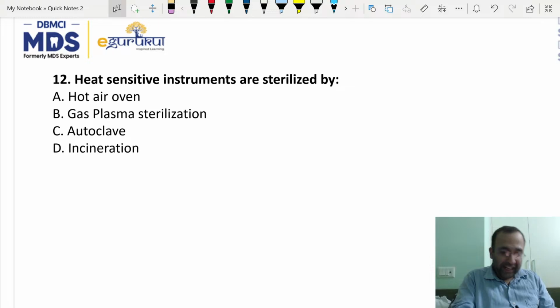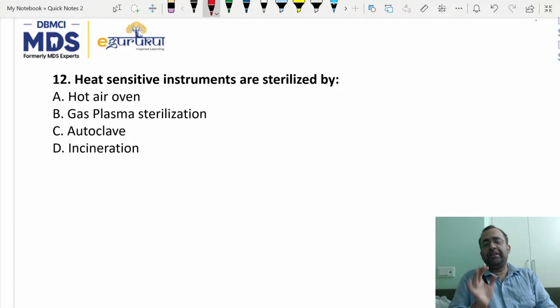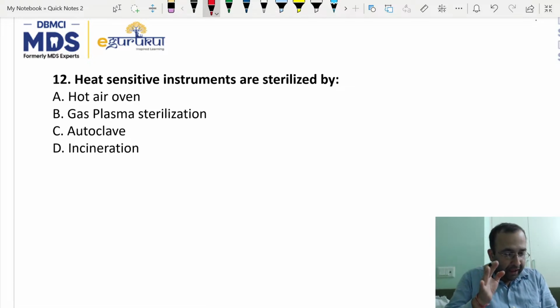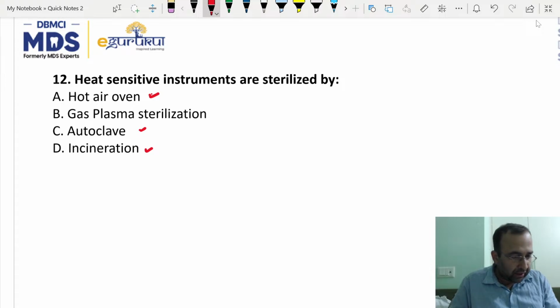Next, heat sensitive instruments are sterilized by. Because this was very commonsensical. Even when you are sitting in the exam, if it is heat sensitive, you cannot use a hot air oven, autoclave or incineration. Obviously incineration is going to burn it. You cannot under any circumstance use those. So it has to be glass plasma sterilization.